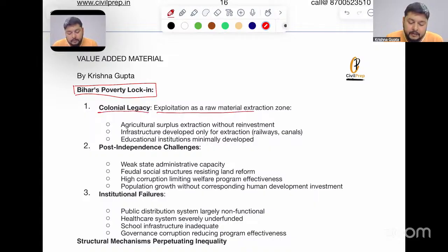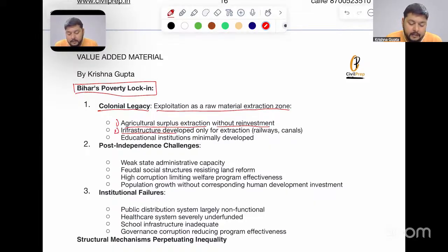Exploitation as a raw material and extraction zone. Number one, in this part, agricultural surplus extraction without reinvestment. Number two, infrastructure development only for extraction, that is the railways and canals. Number three, educational institutions minimally developed in the region.